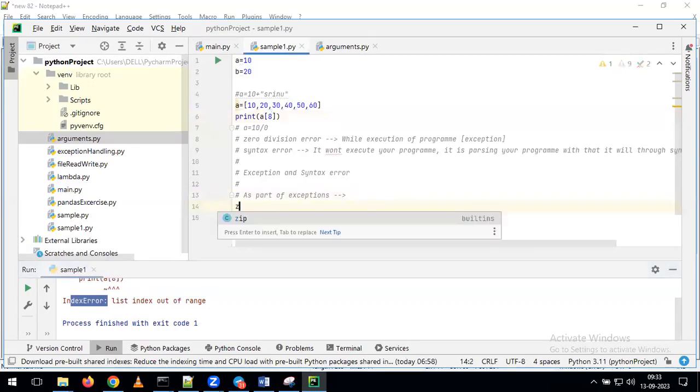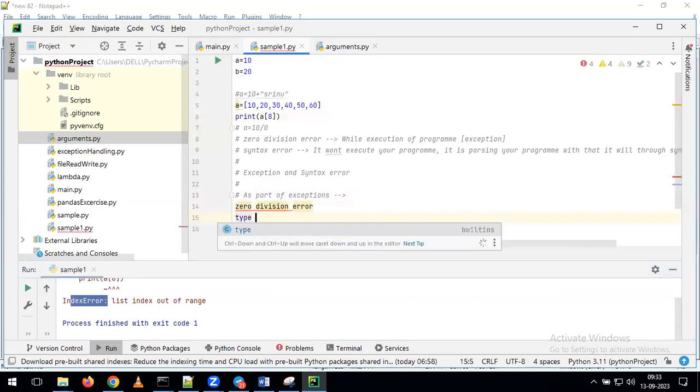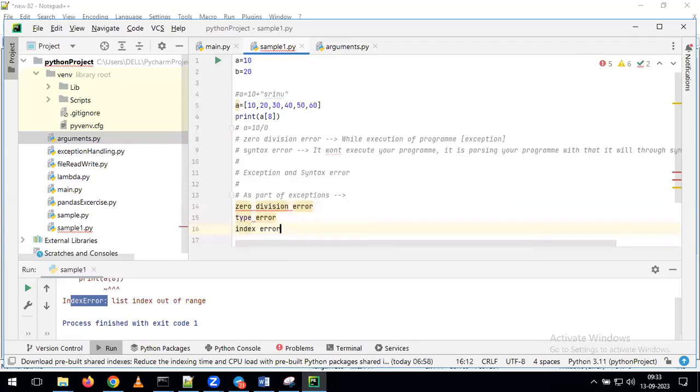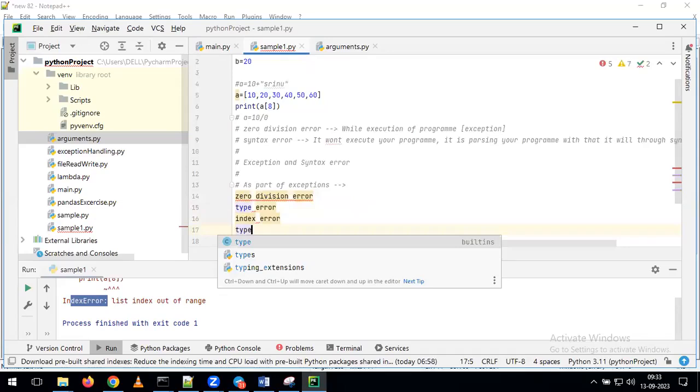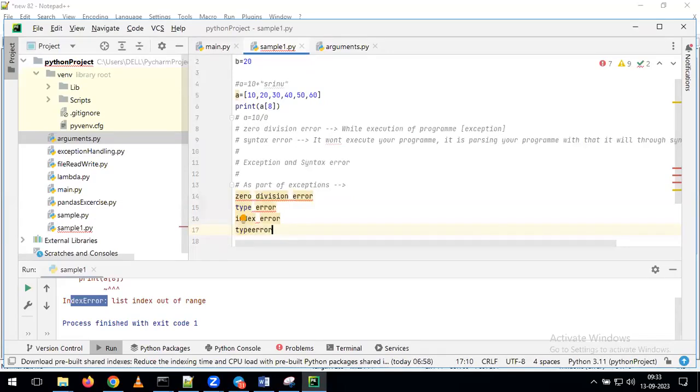So far, we discussed zero division error. This is one of the exceptions. One more thing, type error. One more, we can call an index error. Like this, you can see the different types of exceptions while running our program. As a programmer, you need to understand the difference between a syntax error and an exception. At the same time, we need to understand what different types of exceptions you are going to get while running the program.